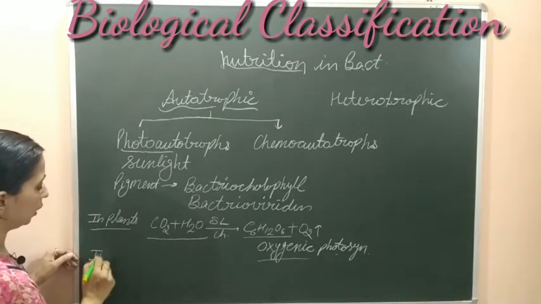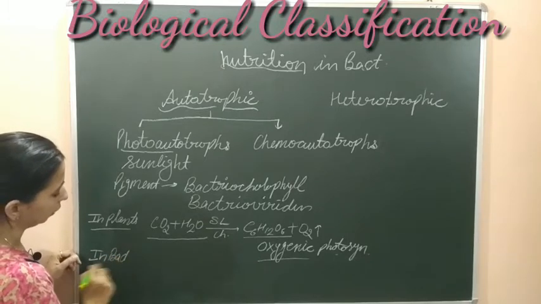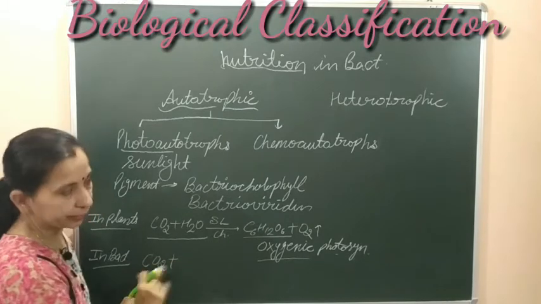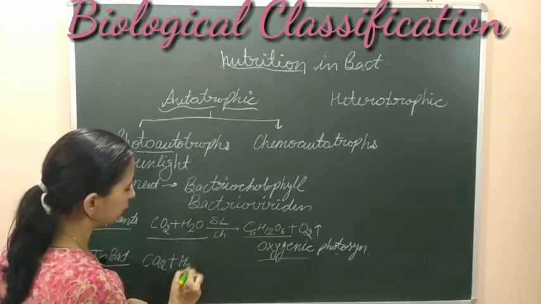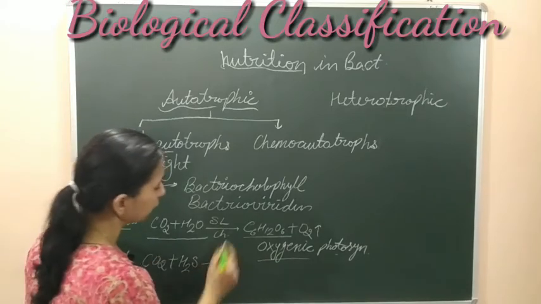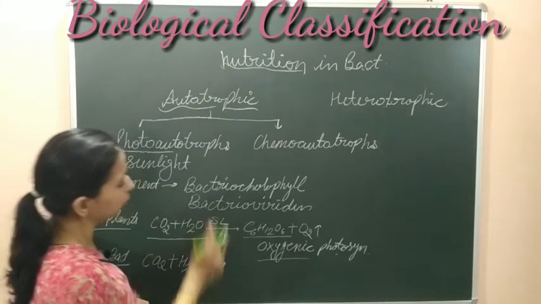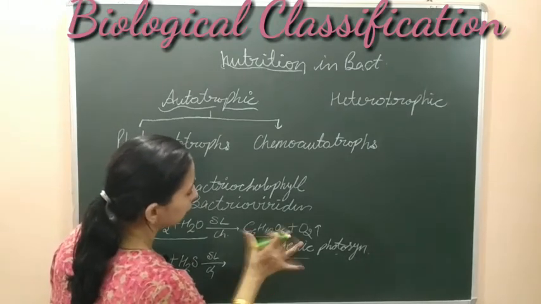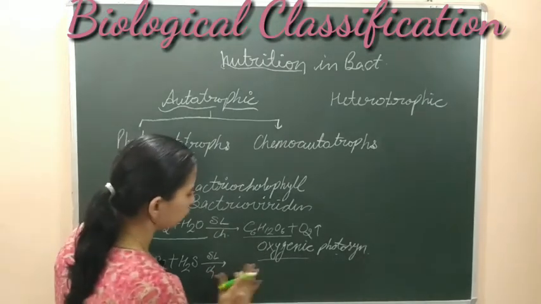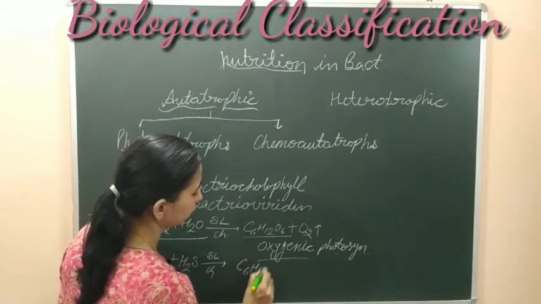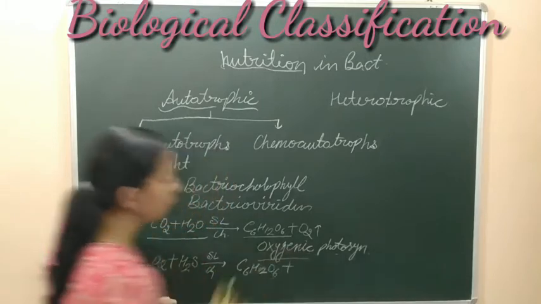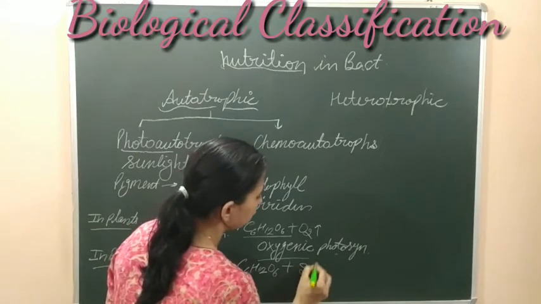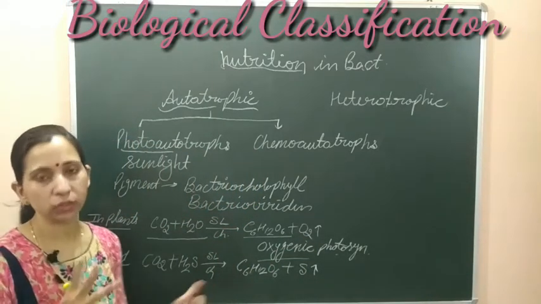So in the case of bacteria, the photosynthesis which happens is in this way. Carbon dioxide, that is the same thing. Carbon dioxide plus H2S, and then with sunlight and the pigments that are present in the bacteria, the same thing, glucose, C6H12O6, is prepared. Glucose will be prepared in this reaction, and here in place of oxygen, as oxygen is not present, sulfur is released as a byproduct.